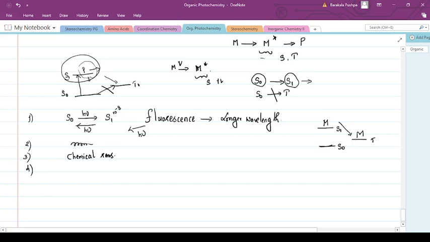However, if the singlet state is sufficiently long-lived, as in aromatic carbonyl compounds, the molecule can go from S1 to T1, that means from the singlet excited state to the triplet state. This is called intersystem crossing. So the fourth one can be intersystem crossing.